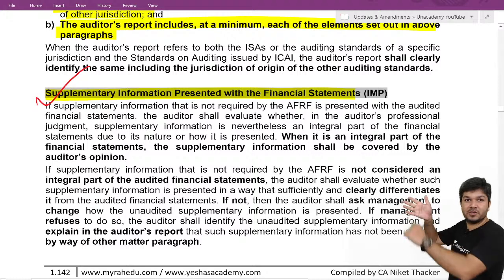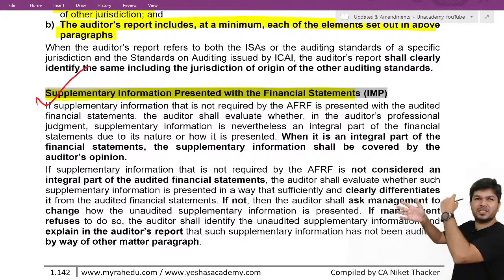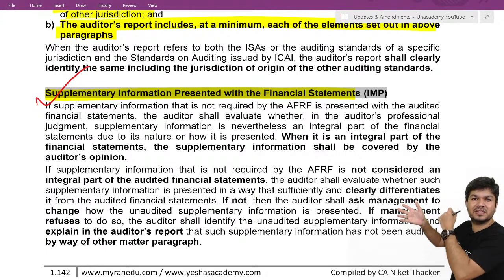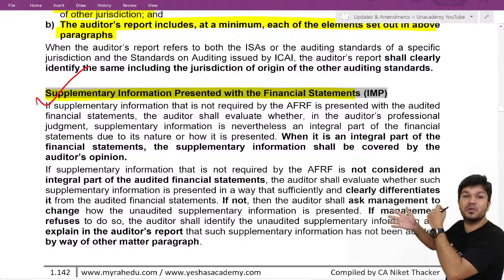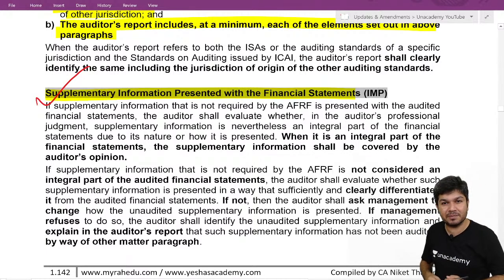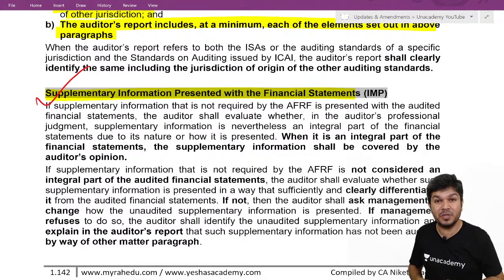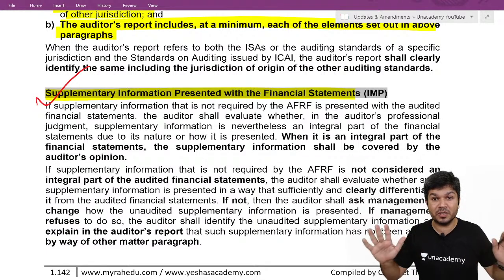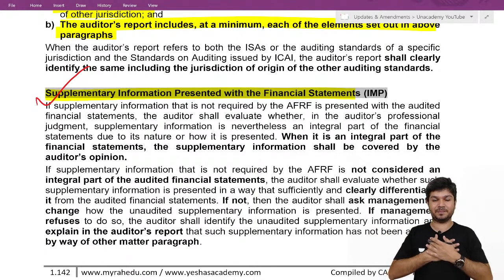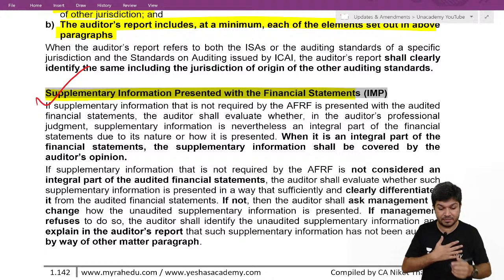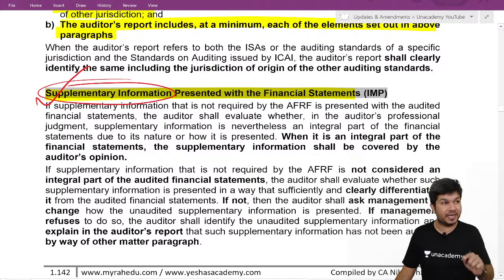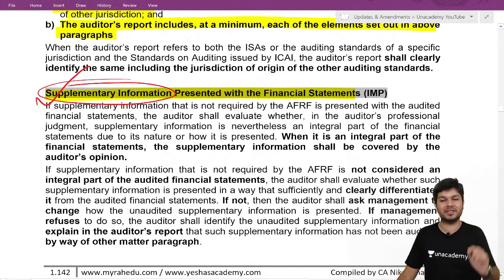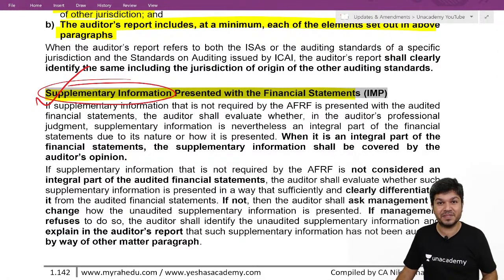The financial statement goes on page 1, page 2, page 3, page 4, and at the top of page 5 the financial statements are over, and they immediately start Form AOC-1, or they immediately start the Board of Directors report. Many times Form AOC-1 and the BOD report are not audited by us. They are supplementary information, extra, additional information, presented with the financial statement.